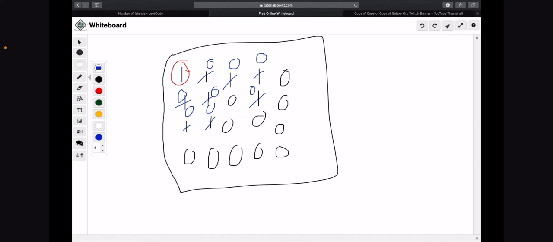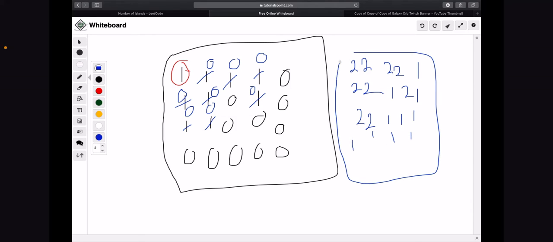If they wanted us to maintain this island and keep it intact, I haven't tried this approach, but I think what we could do is first traverse through this and increment everything by 1. So we'd have something like 2 2 2 2 1 2 2 1 2 1 2 2 1 1 1 1 1 1 1, and then do the exact same depth first search approach, but instead look for 2s and then change their corresponding values.